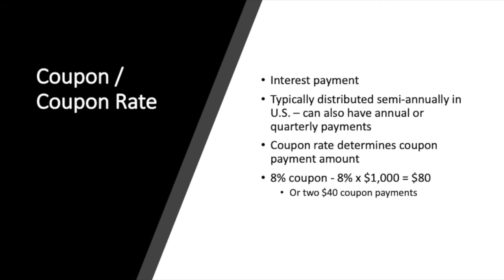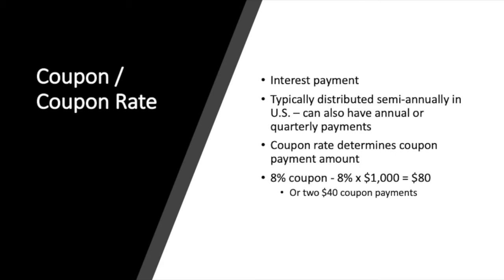Coupon and coupon rate. In addition to receiving the face value at maturity, investors will also receive the final coupon or interest payment. Coupons are typically distributed semi-annually in U.S. markets, but can also have annual or even quarterly payments. The amount received in the form of a coupon payment is determined by the coupon rate. The coupon rate is the rate of interest the bond issuer will pay the investor on the face value of the bond and is expressed as a percentage.